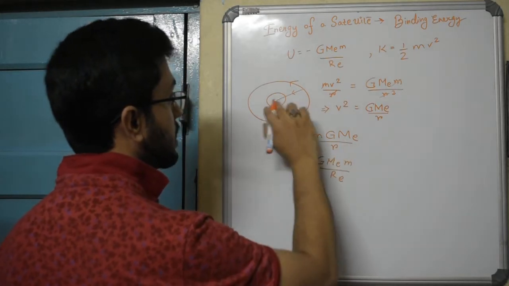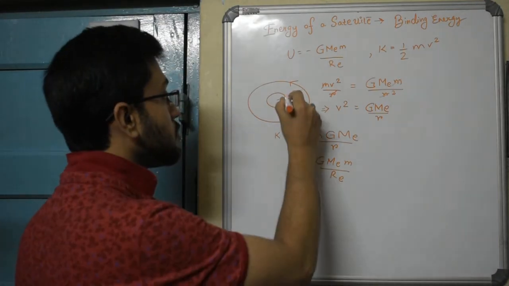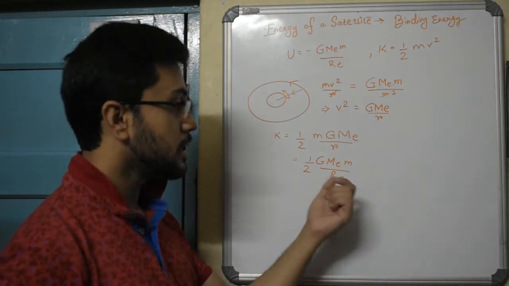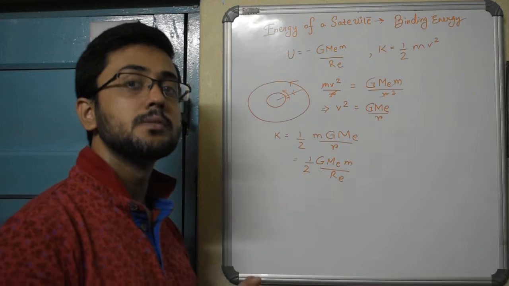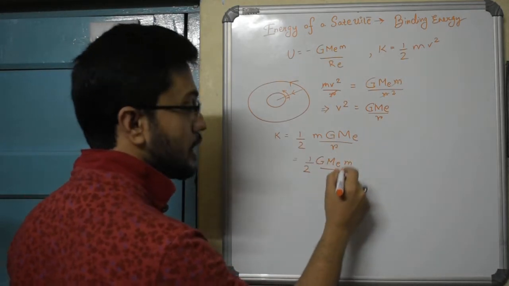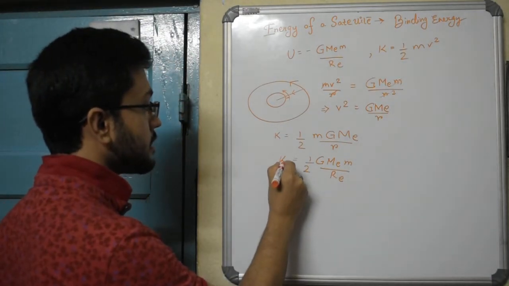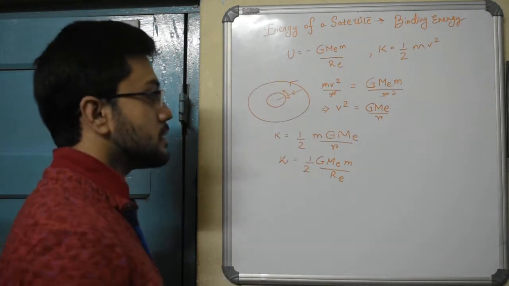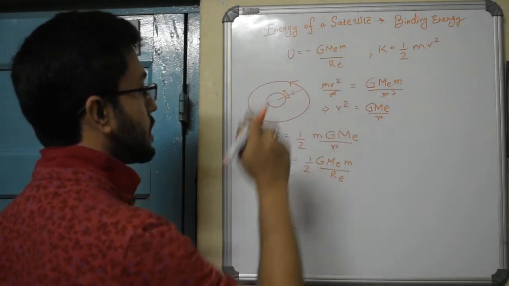Now since this r here is the radius of the earth, we are again assuming that the satellite is moving close to the surface of earth such that the height is negligible compared to the radius. In that case, we can replace r with the radius of the earth. If it is moving at a greater height, we will simply replace r with Re plus h. So let us now move on with this. So this is the kinetic energy that an orbiting satellite has when it is moving around the earth at a height close to the surface, and obviously it has this potential energy.